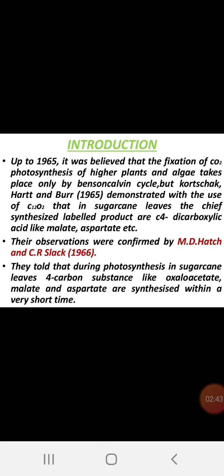It is very important. In the C3 cycle, the first formed compound is phosphoglyceric acid, a 3 carbon compound, and 2 molecules are formed. Like that, in the C4 cycle, the 4 carbon compound oxaloacetic acid is formed. That is the first stable compound formed during the C4 cycle. That's why it is called the C4 cycle.